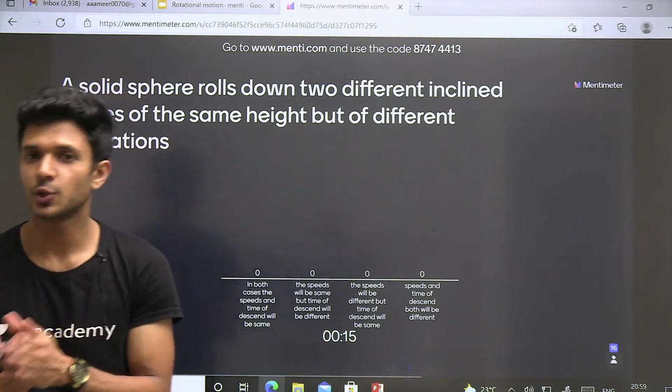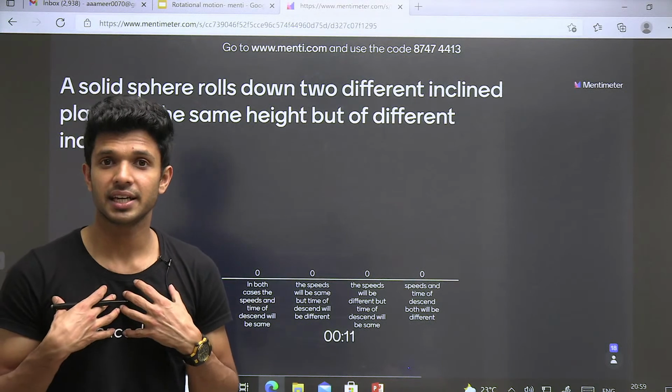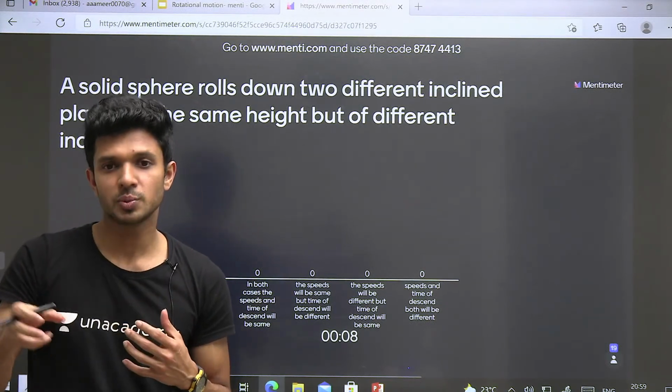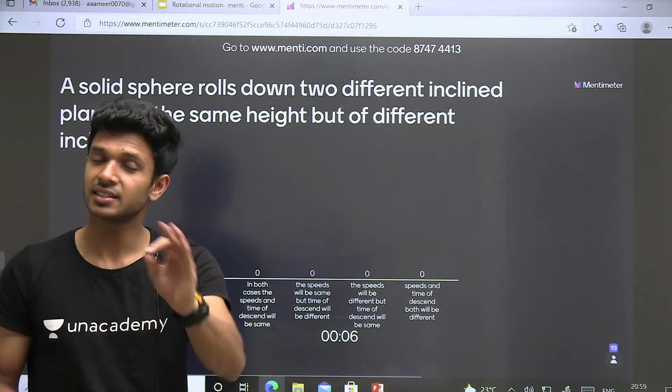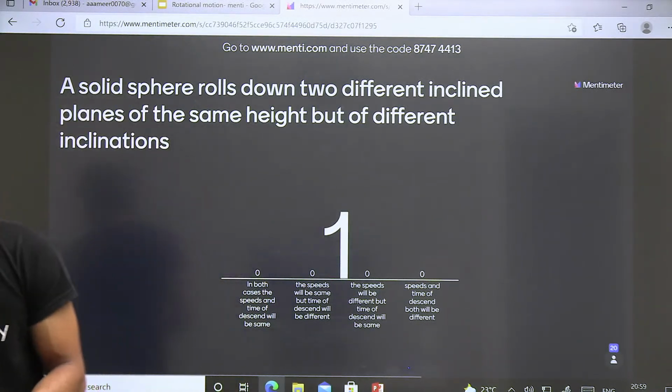Even if you think that you don't know the complete answer, please try to work it out, because once I start explaining it, you'll be able to connect all the missing points and at last you'll understand the entire thing. So last 3, 2, 1 and time is up.